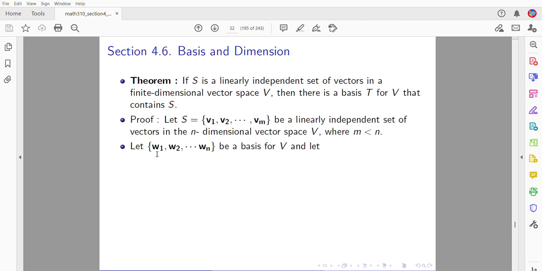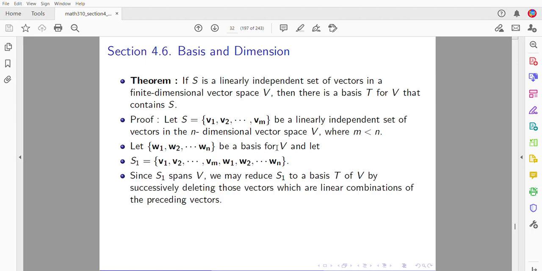Choose any basis w1 through wn and throw it in with the v's. So build a bigger set, S1 here. Now notice w1 through wn is a basis, so it spans V, and S1 being bigger than w1 through wn, it must span V. So we must be able to reduce S1 to a basis by successively deleting those vectors which are dependent on the previous vectors.